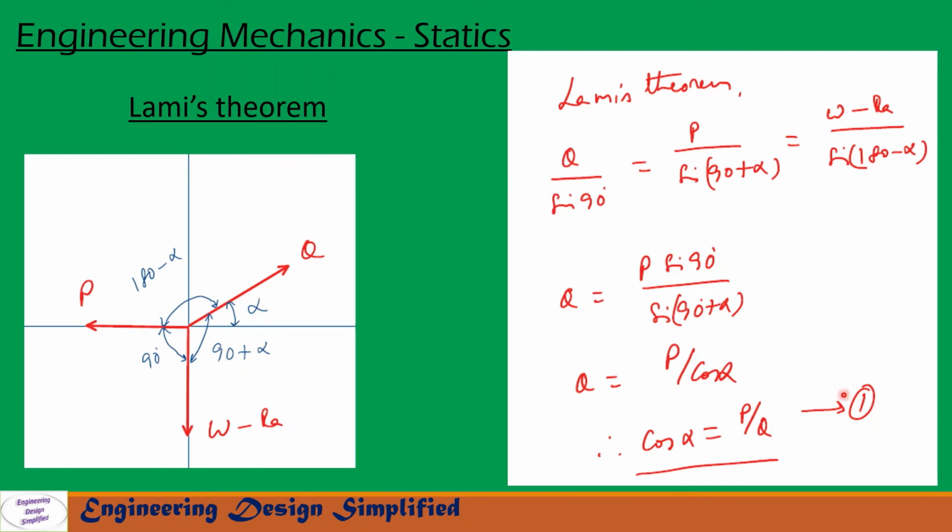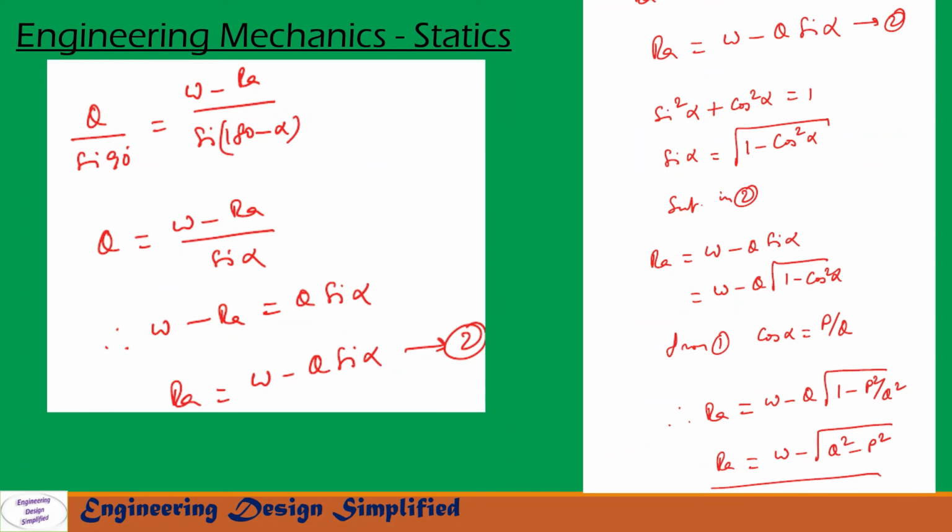This equation, let us call that equation 1. Now from the first and last terms of Lami's theorem that we have seen in the previous slide, Q by sine 90 equal to W minus RA by sine 180 minus alpha. So from this we can write Q equal to W minus RA by sine alpha, since sine 180 minus alpha can be written as sine alpha, and sine 90 multiplied here, sine 90 equal to 1. So from this we get W minus RA equal to Q sine alpha, RA equal to W minus Q sine alpha. Let us call that equation 2.